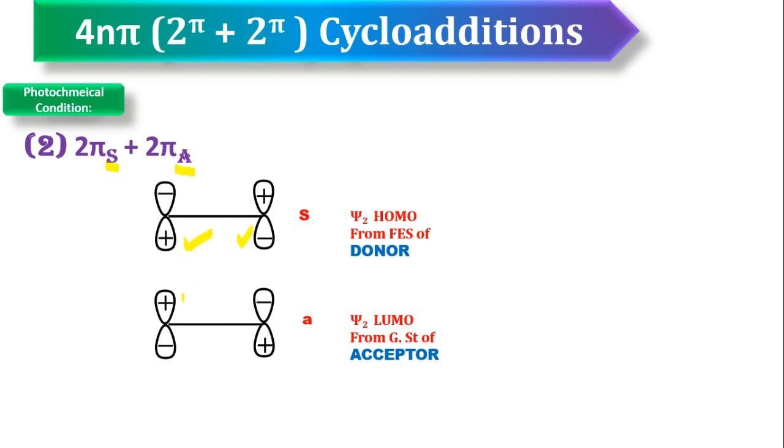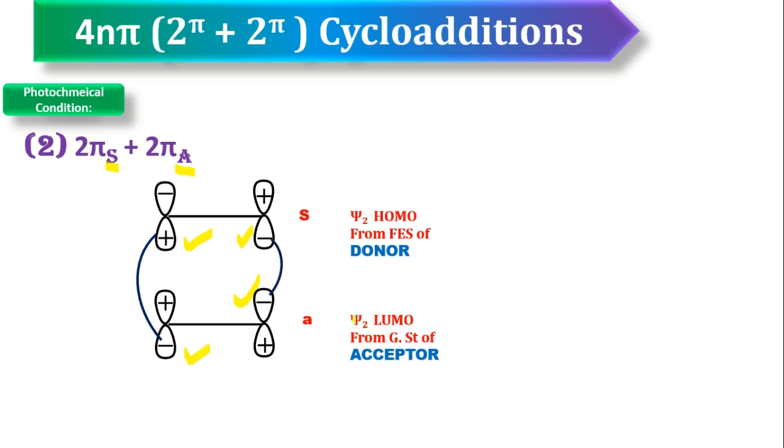And the second pi partner is undergoing antra mode of addition. That's why you select opposite side lobes. Yes, opposite side lobes. Now connect these two. No problem, this is also LUMO only, antra only. Yes, these two are connected. Now connect these two. Yes.